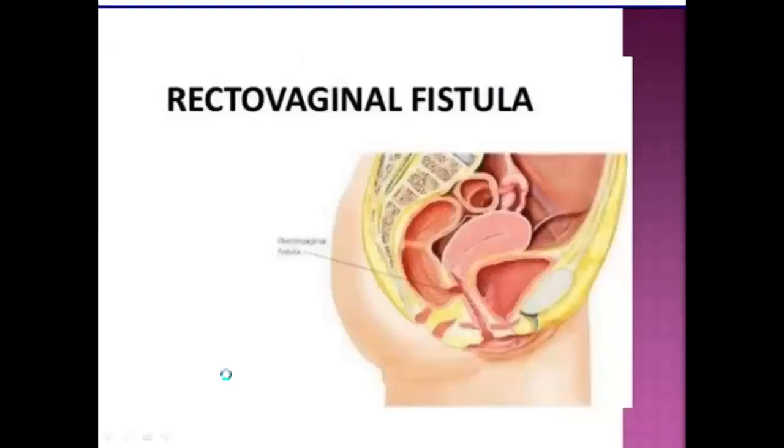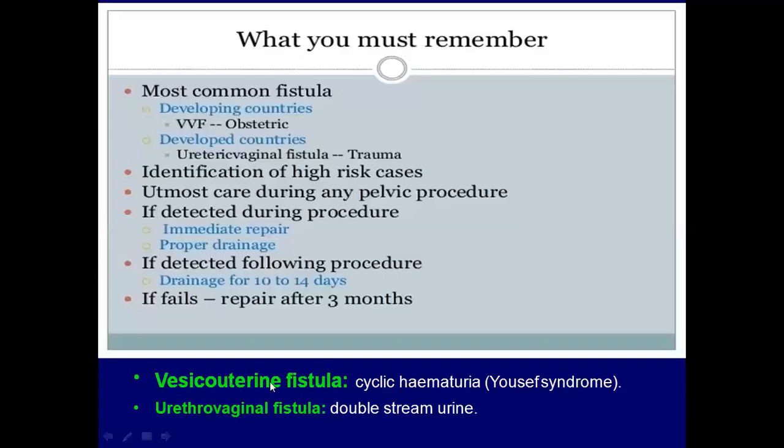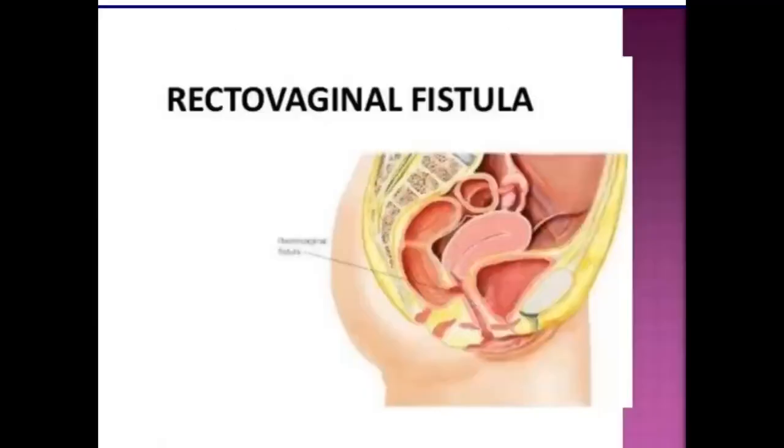So vesicouterine fistulas, that is communication between the bladder and the uterus, the patient will have cyclic hematuria. This is called Youssef syndrome. Then in case of urethrovaginal fistula, there is double stream urine. That is, through the urethra she will pass urine, and also through the vagina she will pass urine. That is called double stream urine. So you may get a 4 marks question regarding rectovaginal fistula. Vesicovaginal fistula and rectovaginal fistulas are frequently repeated 4 marks questions.